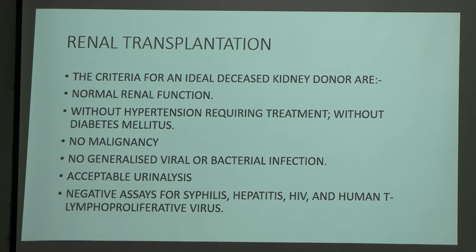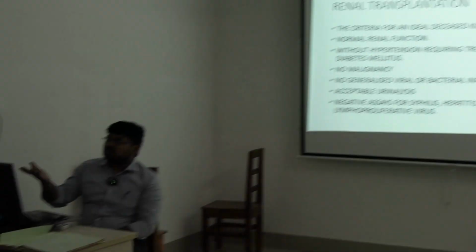The donor should be free of hypertension and diabetes, because the most common cause of kidney transplant in adults is diabetic nephropathy. The donor from whom I am taking the kidney should be free from these diseases. Otherwise, that organ will have complications.